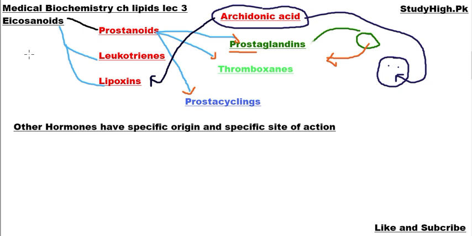This is the difference between eicosanoids and other types of hormones. Eicosanoids are produced from every cell. They do not have a specific site of production or specific site of action. They are not produced by glands. So this is the difference. A second difference is that eicosanoids have a short lifetime. They are destroyed soon after their formation, after their working. Whereas some of these other hormones function for a very long time in the body, and some are destroyed after some time after completing their functions. So these hormones differ from the eicosanoids in a number of aspects.